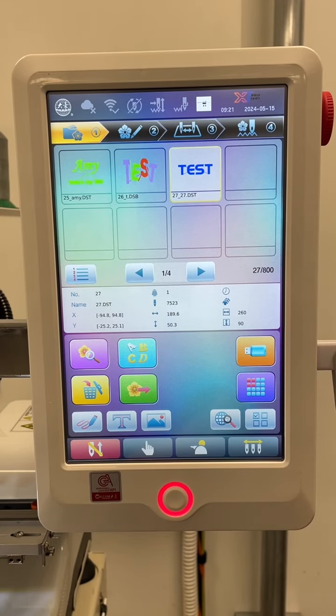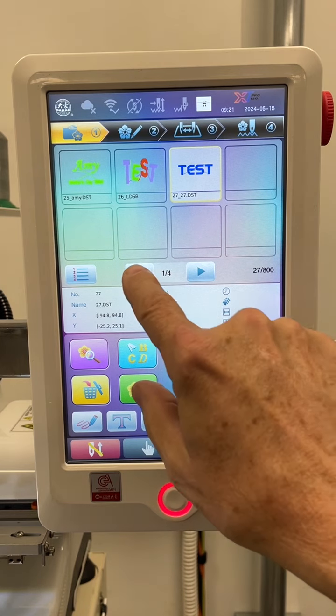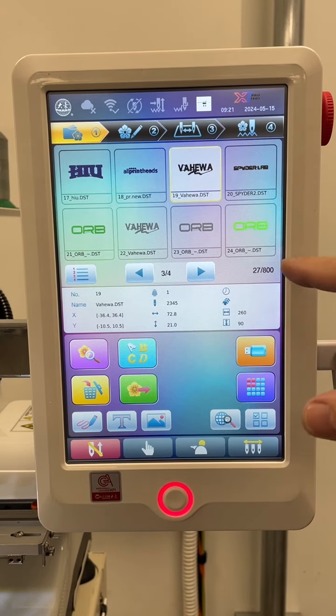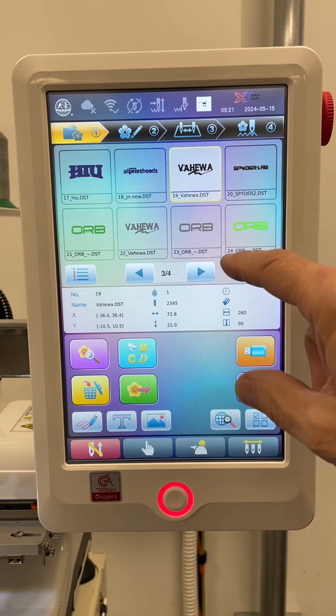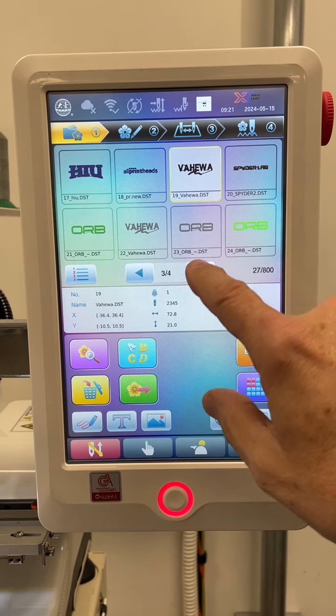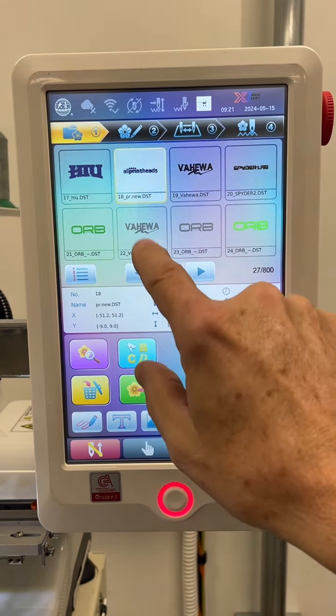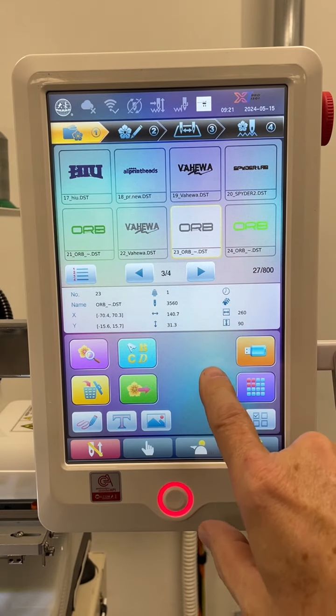Deleting a design on the XTPRO control panel. Eventually, you're going to have a ton of designs in here. You're going to want to delete some. I'm going to show you the easiest way to delete designs.